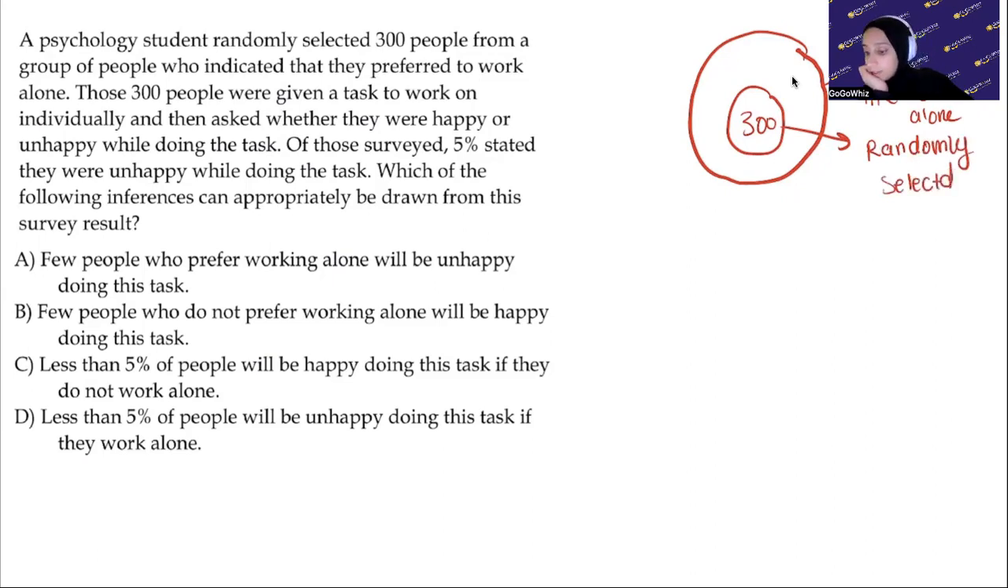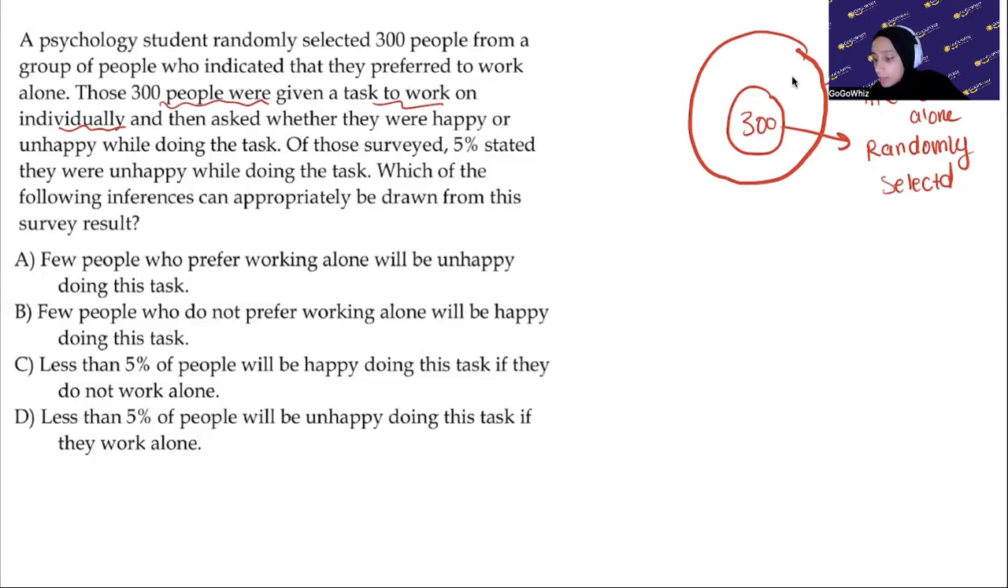And then they say that those 300 people were given a task to work on individually. So remember, these are people that like to work alone, right? And they're given a task that they like to work on individually. And then they were asked whether they were happy or unhappy while doing the task, right? So once they were done, they were asked, did you enjoy working alone or were you unhappy with it?